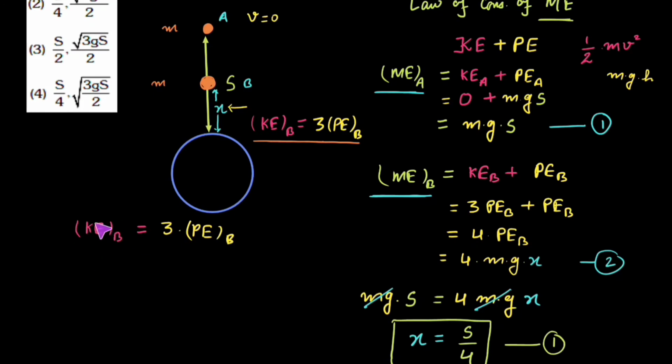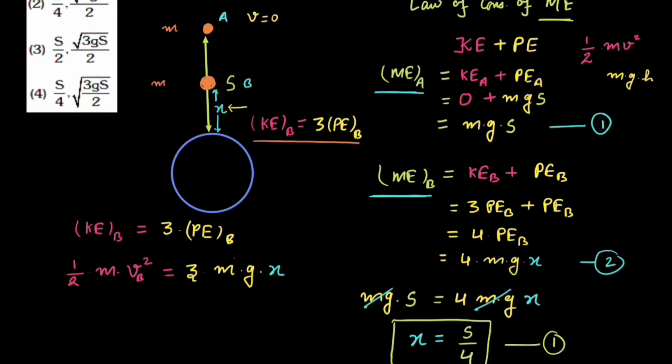The kinetic energy at point B is given by half m into velocity at point B, and we have to take the square of that, half mv square. This would be equal to 3 into mgh, where m is the mass of that particle, g is the acceleration due to gravity, and h is the height from the surface of earth. Here the height is x. The value of x is s by 4. We have already calculated this.